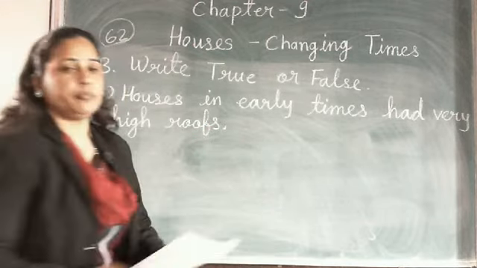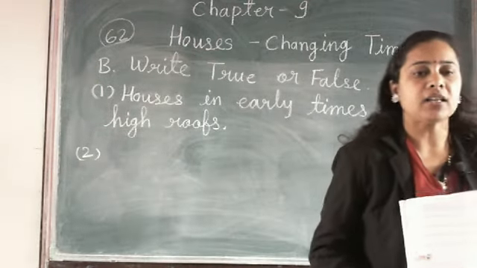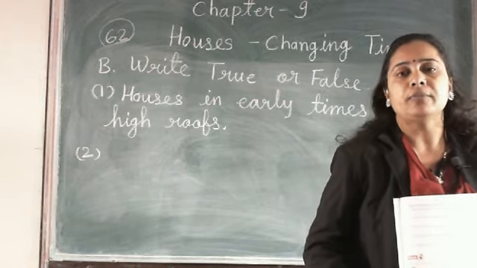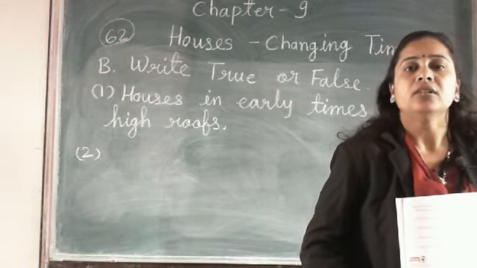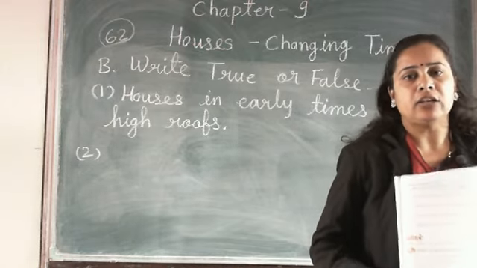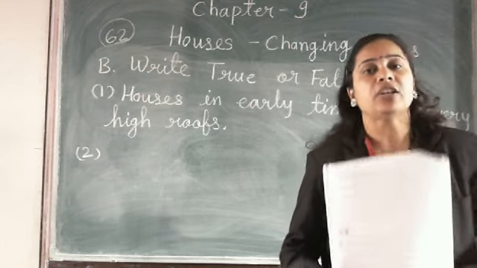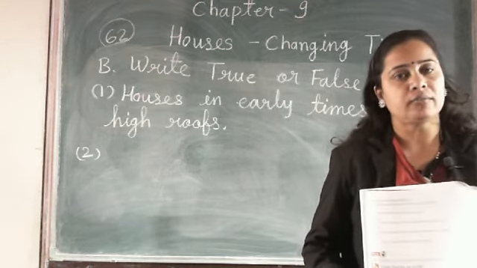In early times, people made their houses. Basically, in early times human beings made kacha houses. They used bamboo, straw, mud, and after the invention of bricks, they used bricks for making houses.